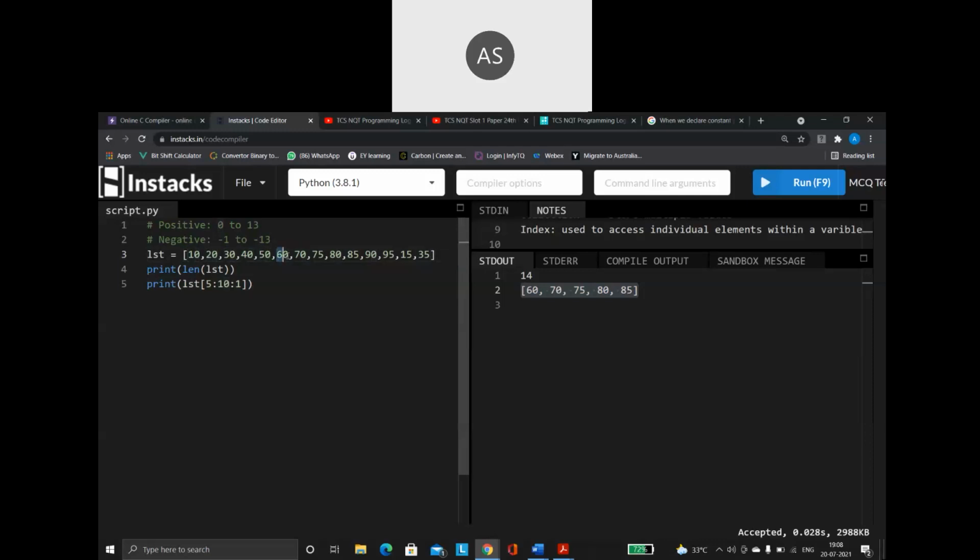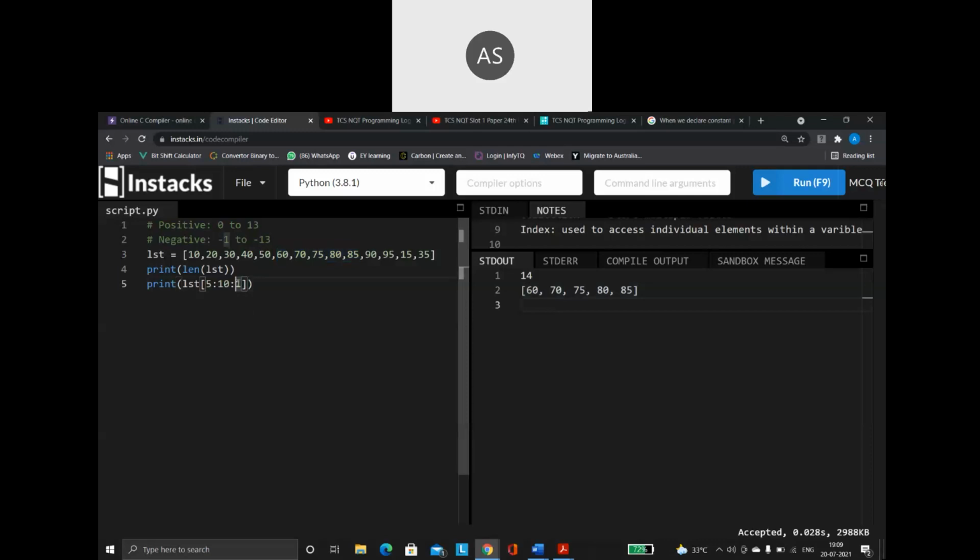So index value 5 starts with the number 60. I am saying you have to go till 10, so 10 means till 9. So 5, 6, 7, 8, 9. This part is extracted and it is getting printed for me.